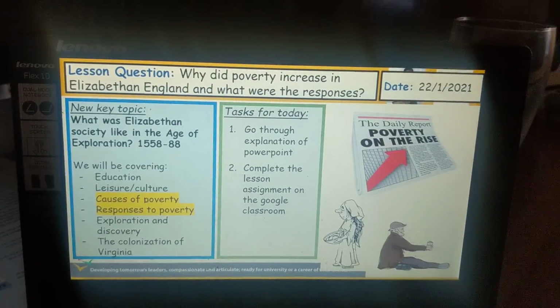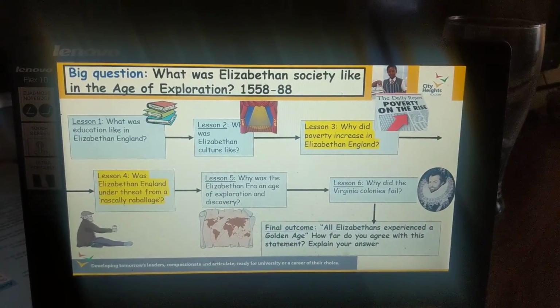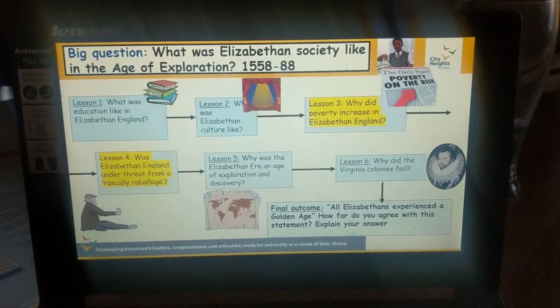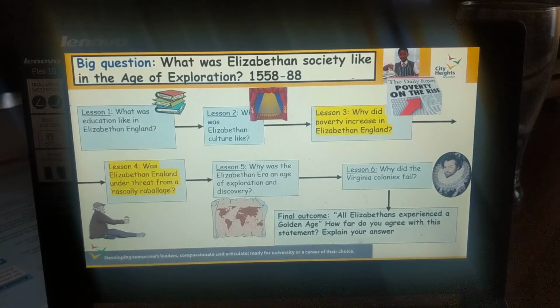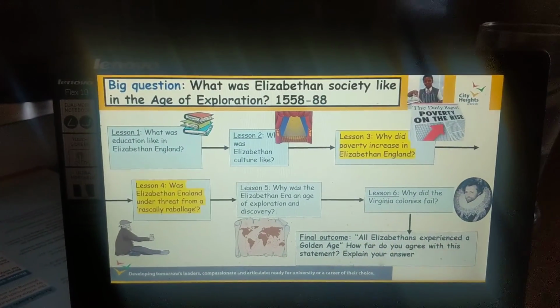Moving on with the next part of our lesson. Today's lesson was going to be Elizabethan England under threat from rebellion. That's what our lesson is going to be next week, sorry. Today's lesson is going to be why did poverty increase in England?